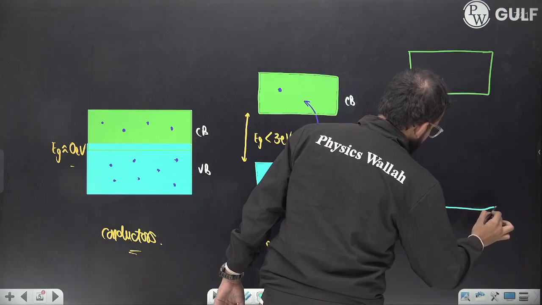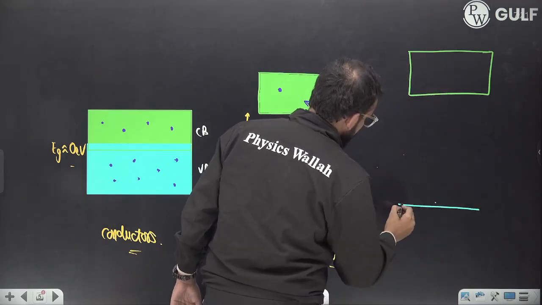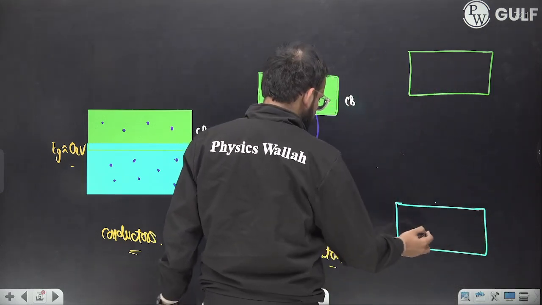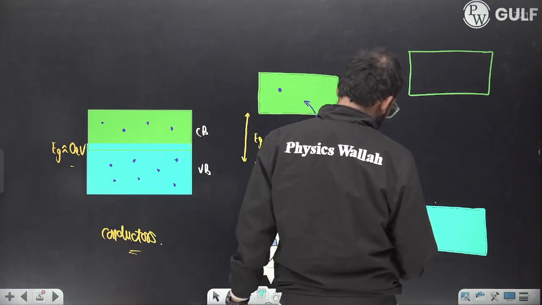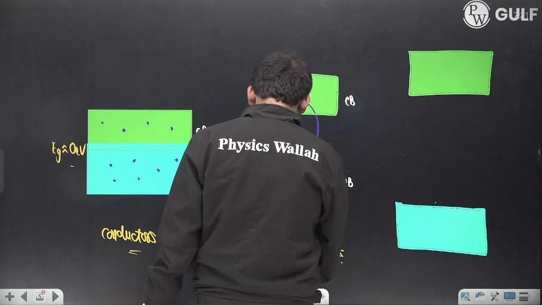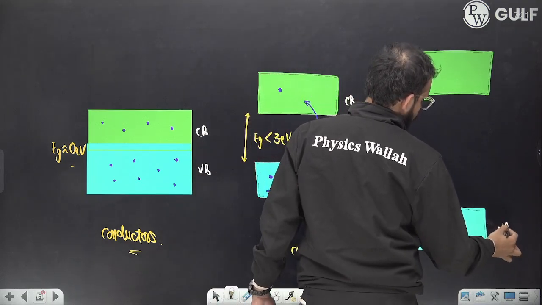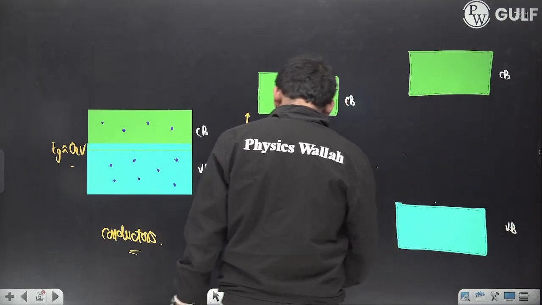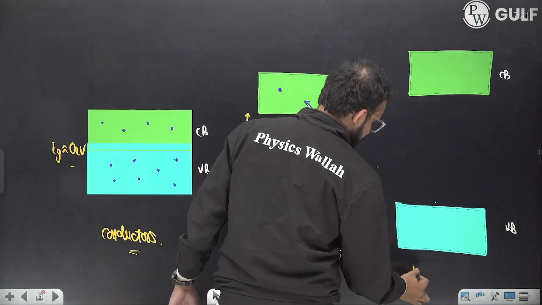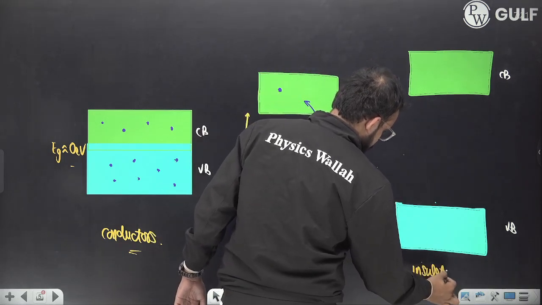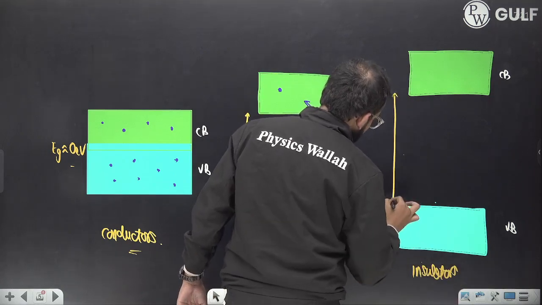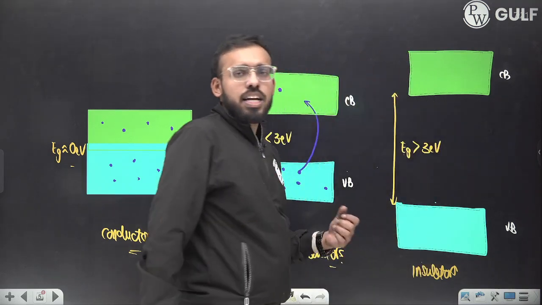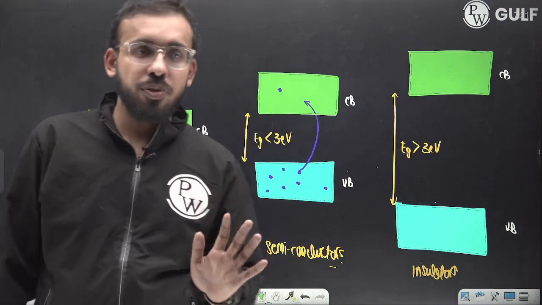Here, by this time, you would be able to draw the diagram yourself, that they are having a large energy gap between the valence band and the conduction band. How much energy gap are they having? These are insulators. Greater than 3 electron volt. Somewhere it is written greater than 5 electron volt also.